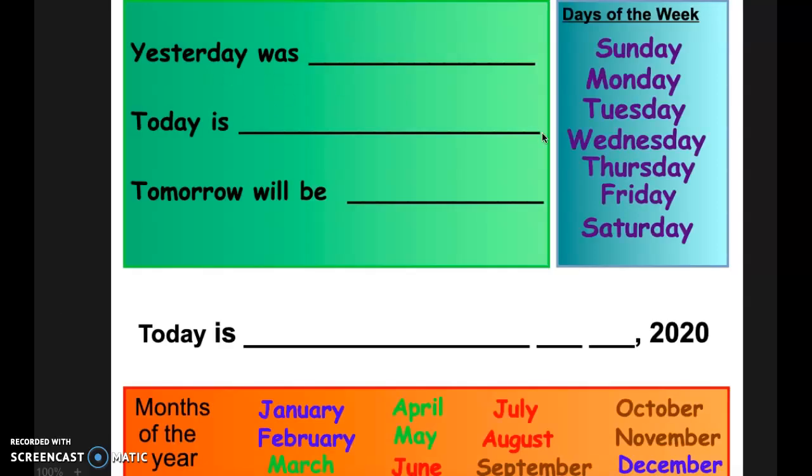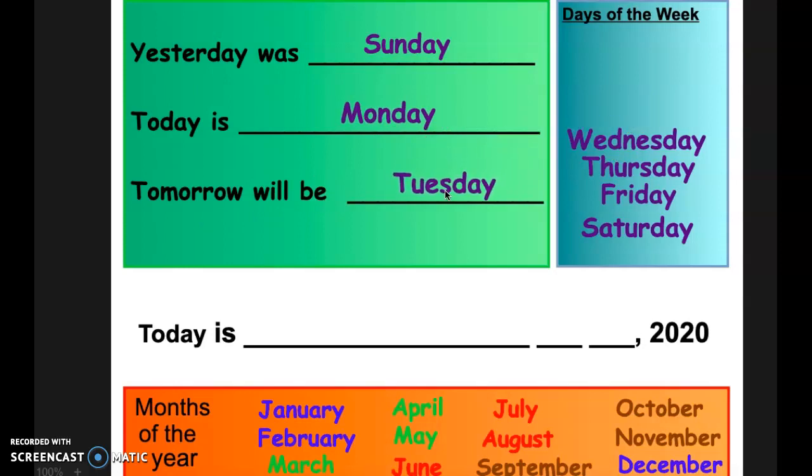So yesterday was Sunday. Today is Monday. And tomorrow will be Tuesday. So yesterday was Sunday, today is Monday, and tomorrow will be Tuesday. And we said today is June 15th. We write the 15th as a 1 and then a 5, 15. So today is Monday, June 15th, 2020.